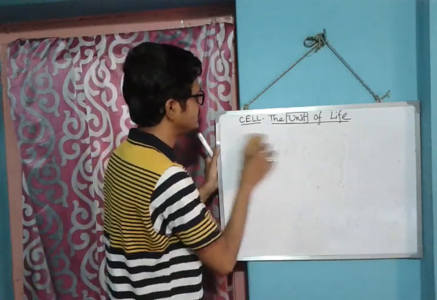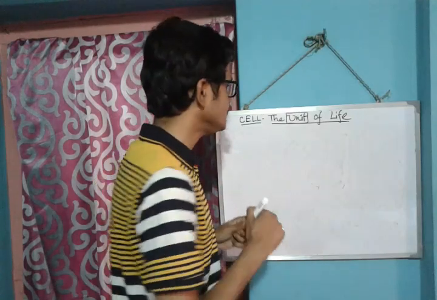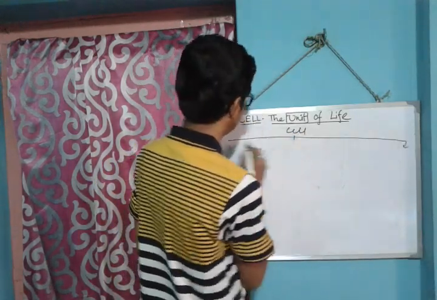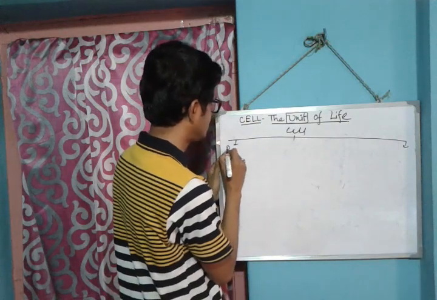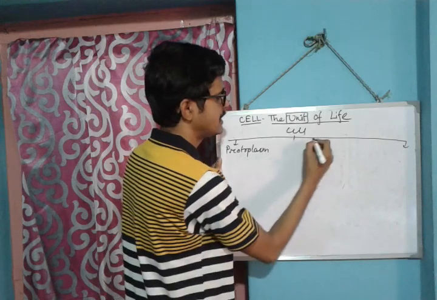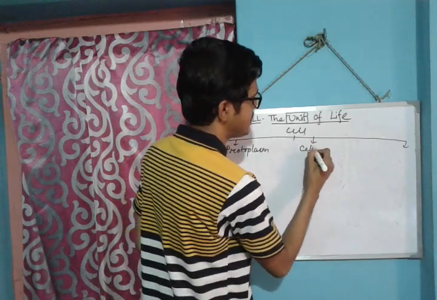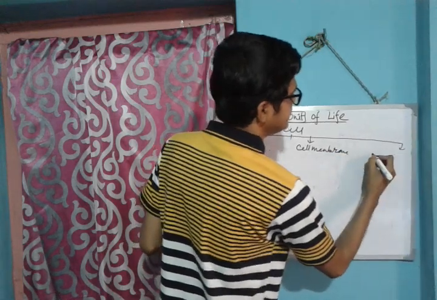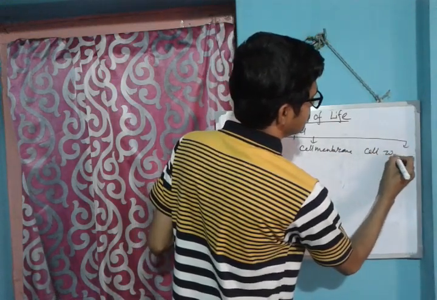Now we are going to discuss the parts of the cell. At first, there are three parts. What are the parts? Number one, protoplasm. Number two, cell membrane. And number three, cell wall.